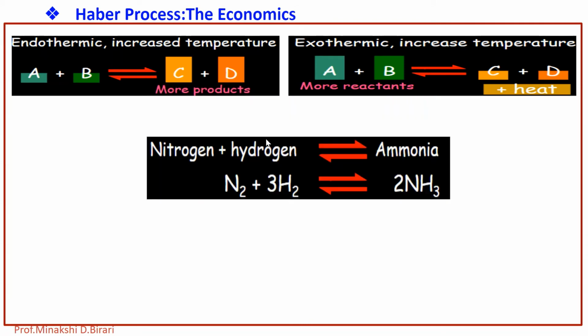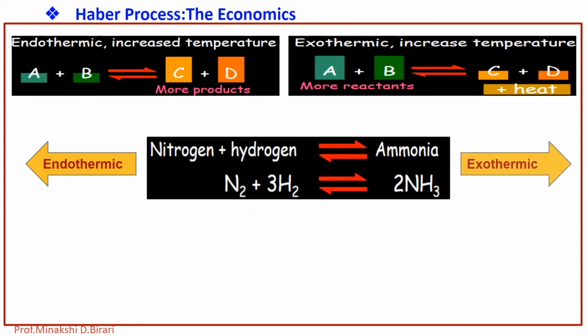So this is the reaction involved in the manufacturing of ammonia. Nitrogen reacts with hydrogen, 3 volumes of hydrogen, to form 2 volumes of NH3. When we observe the forward and backward reactions, one is endothermic and the other is exothermic. The forward reaction is exothermic and the backward reaction is endothermic. During the formation of NH3, there is a decrease in volume. Also there is the liberation of heat.